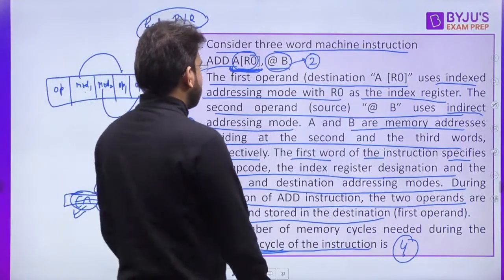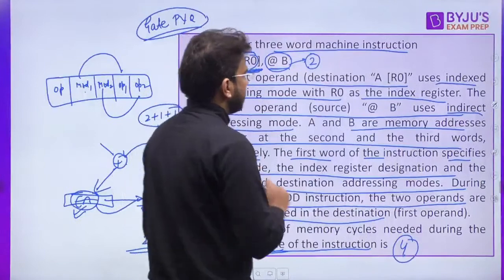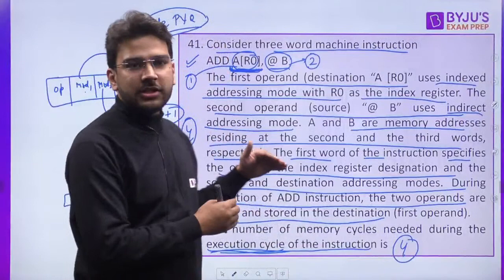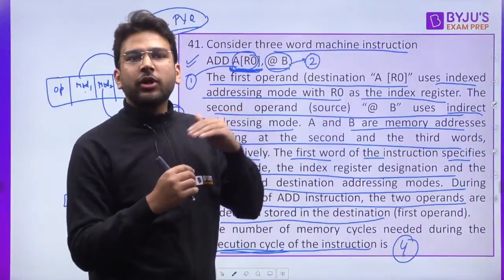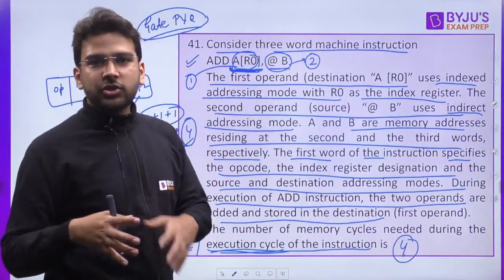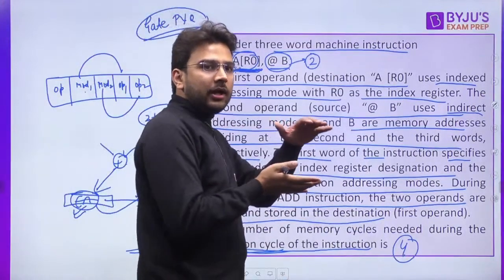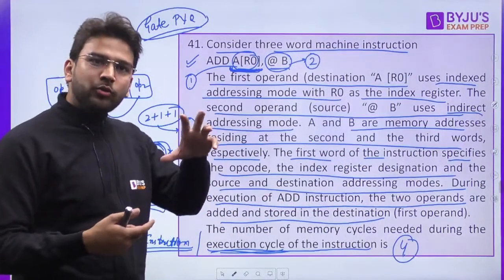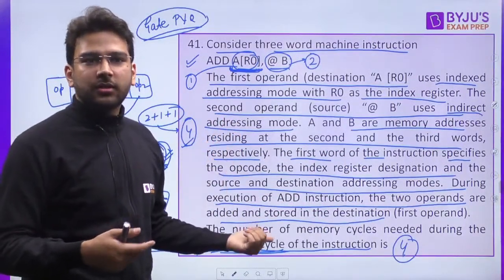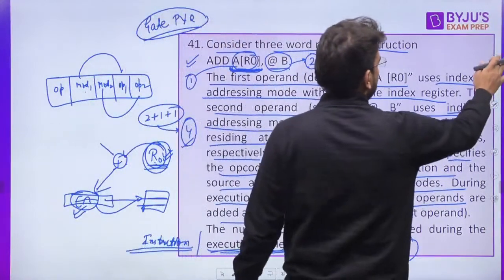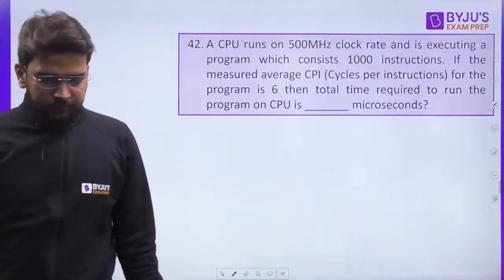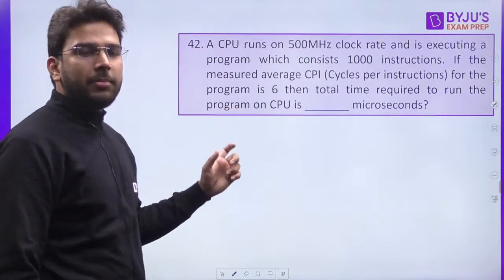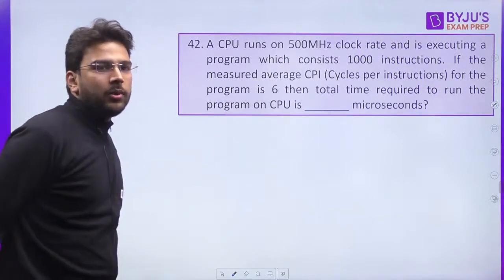Okay, it is having 3 words. Yes, that is correct, Satyam. The instruction is taking 3 words. That means if memory is word addressable, 3 memory locations we have to access for instruction fetch. But it fetches them at a single time. You don't have to fetch one by one. All those 3 memory locations it is going to fetch at once. That is why it is 1 only, 1 memory cycle. We count memory cycles when we are doing it one by one; when we are fetching the complete instruction at once, there is no need to count it more than 1.